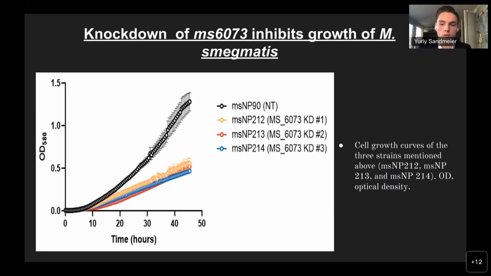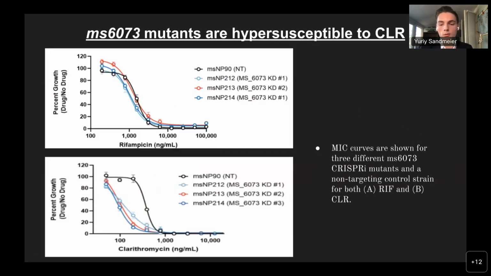To determine if this protein was necessary for viability, I cloned 4 separate CRISPR-I sgRNAs targeting the M. smegmatis homolog, and demonstrated with a quantitative liquid growth assay that all CRISPR-I mutants showed severely impaired growth relative to the control strain, indicating this protein is critical for survival. Furthermore, there was a fourfold lower minimum inhibitory concentration, or MIC, for these mutants when exposed to CLR compared to the control antibiotic rifampicin, suggesting that the loss of this predicted RNA methyltransferase increases the susceptibility of MTB to CLR.